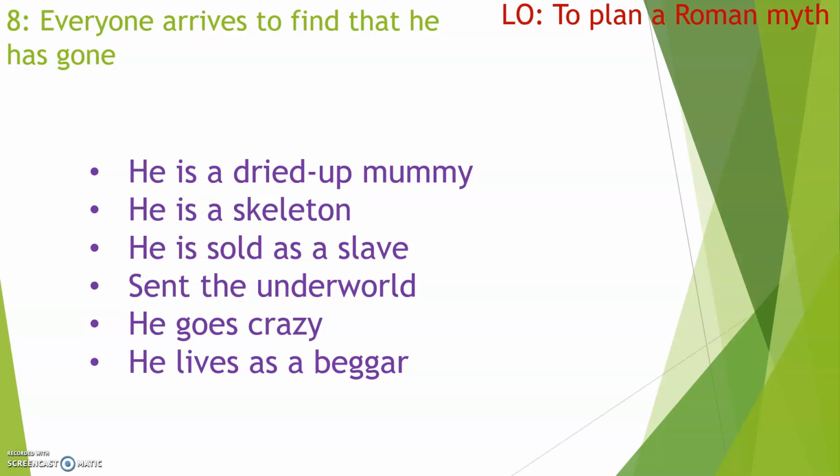Maybe the gods have had enough of him and send him to the underworld. Maybe he's so desperate for everything to go right that he goes absolutely crazy and he spends the rest of his days wandering around as a madman. Or maybe he now is so poor that he has to live the rest of his life as a beggar. So, what is the terrible thing that happens right at the end that shows your character probably should have been slightly nicer right at the beginning of the story?